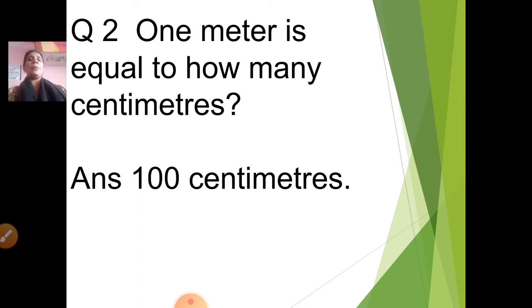So 1 meter is equal to how many centimeters? 100 centimeters. This we have done so many times. We have repeated this now. 1 meter is equal to 100 centimeters.